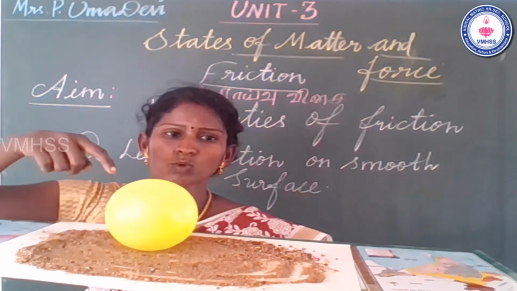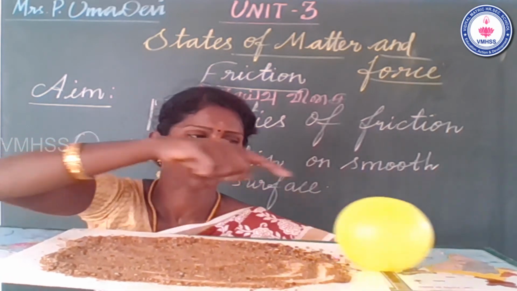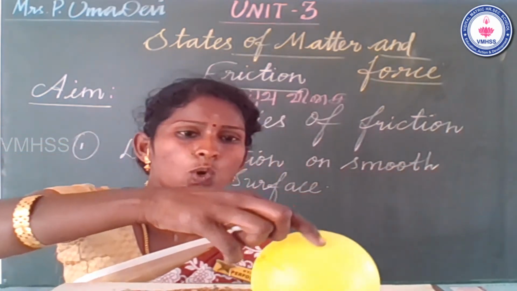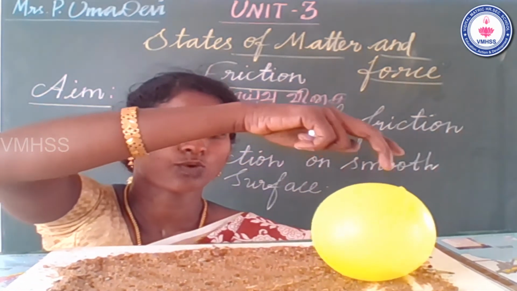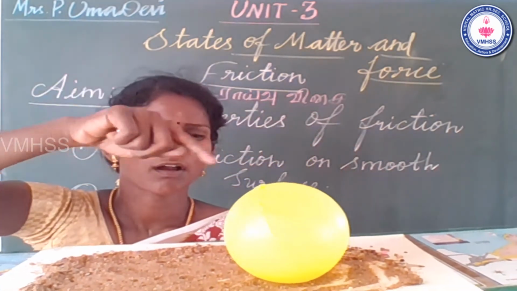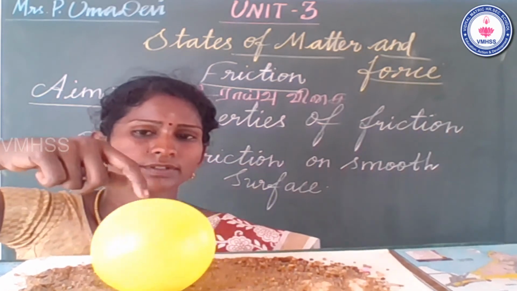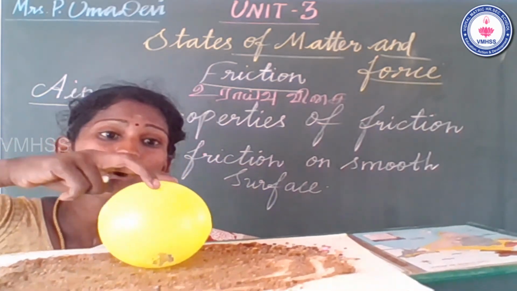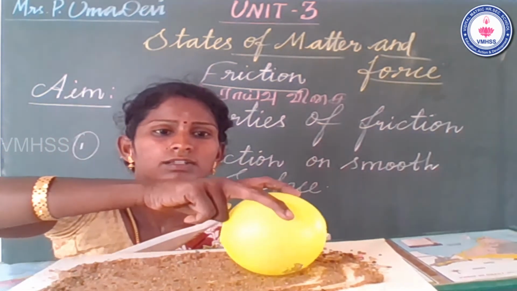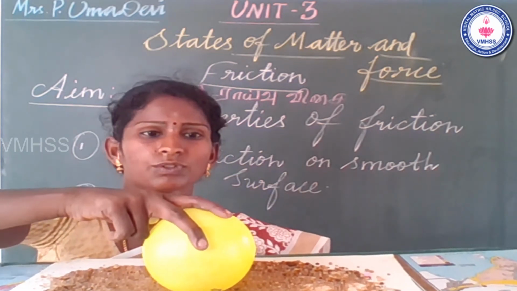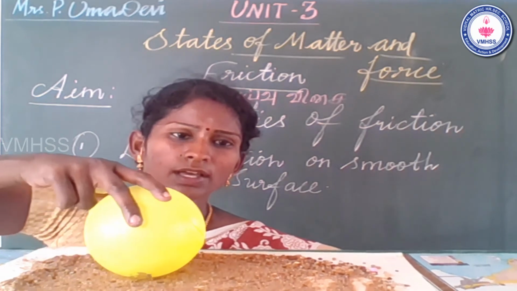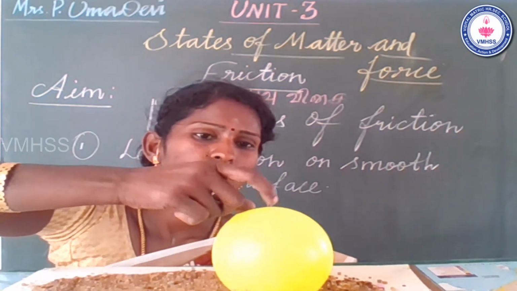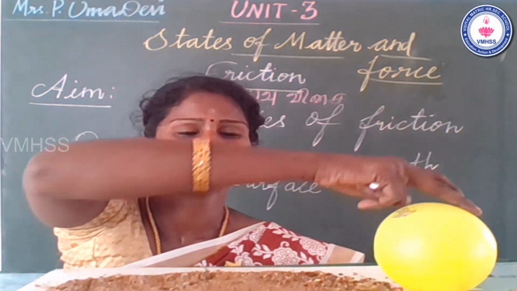The ball moved very slowly on the rough surface, so we need more friction. Friction means உராய்வு. Between the surface and the ball, we need more friction so the ball moves easily.